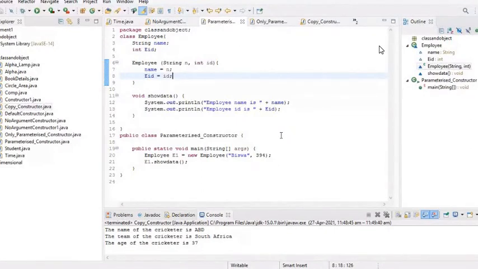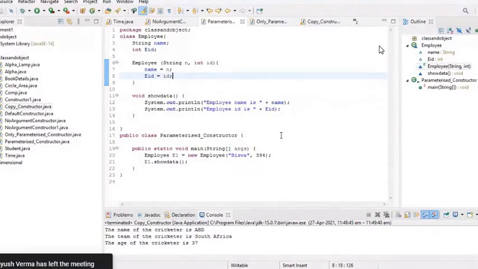Two data members of data type String and int: name and eid. Then the constructor Employee with String n and int id. The constructor takes two parameters. Then name equals n and eid equals id, that is, using n to initialize the name of the employee. Then void showData will display the employee name and employee id.